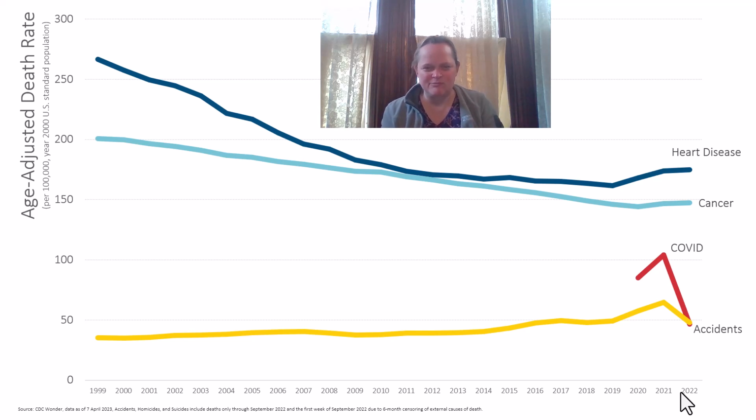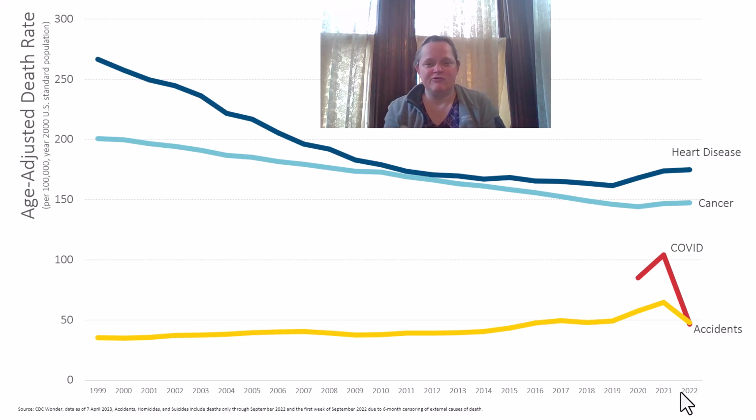Now that we're stepping back, we've seen the effect in the different age groups for each of these. So cancer had a pretty steady improvement each year up until we hit 2020. It actually continued that improvement till 2020 and then stalled. It went up a little bit in 2021 and 2022, and again, provisional for 2022. We'll see how it actually shakes out. But it doesn't look like cancer was affected the way that we're seeing heart disease death rates were affected.